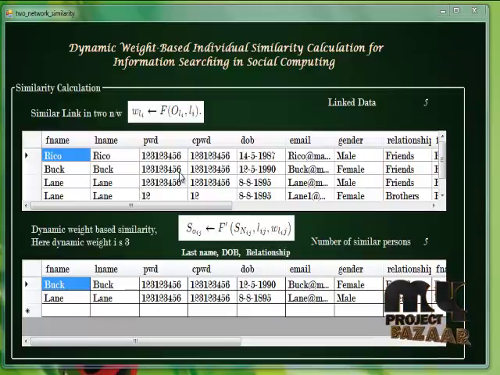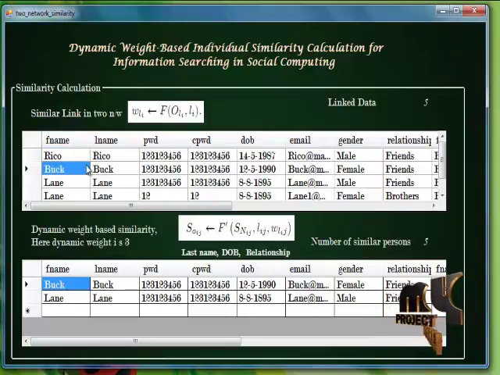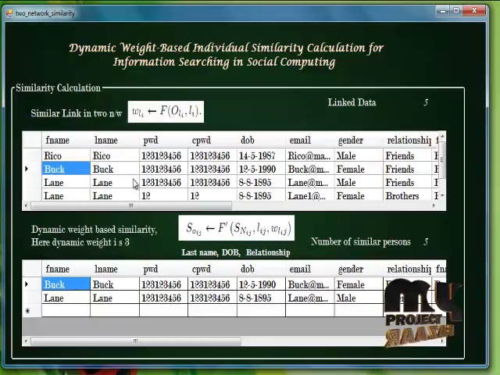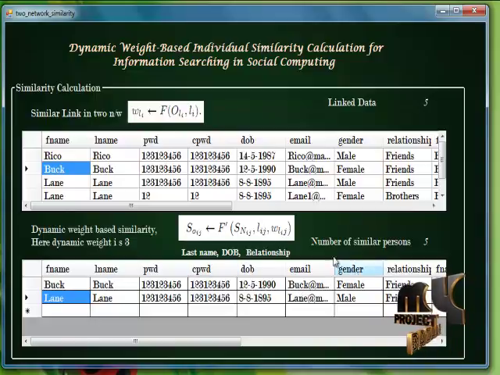This is the similarity calculation. Here the set of records for the Facebook account and the Twitter account is given. We are linking the data and finding the dynamic similarities. Hence we have found the names that are used on both the Twitter and Facebook accounts.